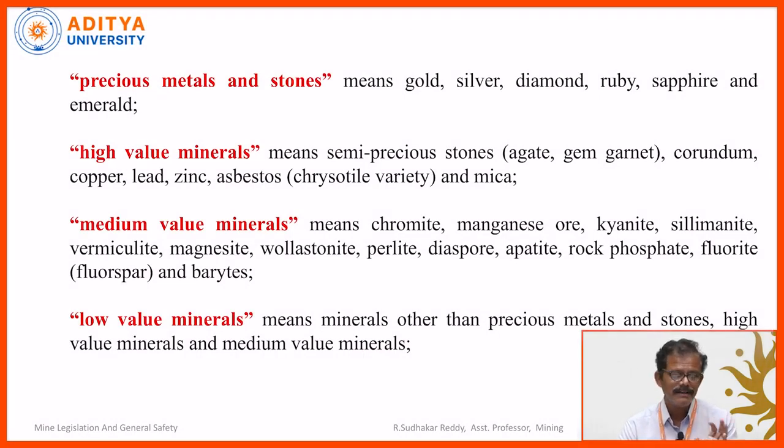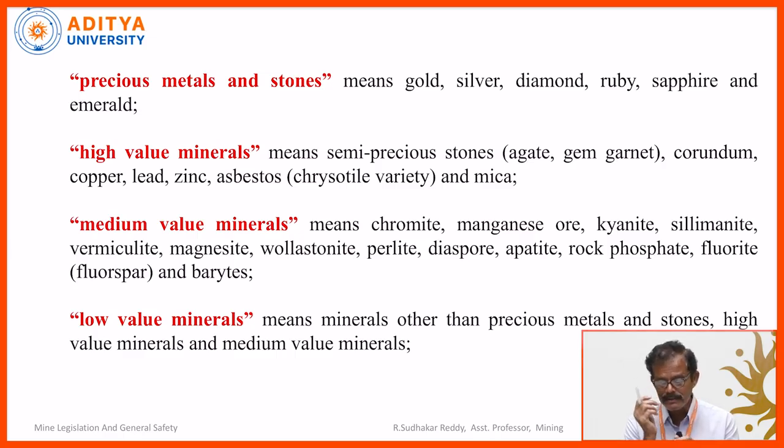Dead rent is collected before opening of the mine. If the mine owner wants a mining lease, they have to pay. Because once production starts, they have to pay only royalty, not dead rent. Before starting of the production, they have to pay dead rent. This again varies for various minerals: precious, high value, medium value, low value, that is 4%, 3%, 2%, and 1%, in descending order of grade. So precious is 4%. What are the precious metals? Gold, silver, diamond, ruby, sapphire, emerald. All gemstones, you can consider like this.